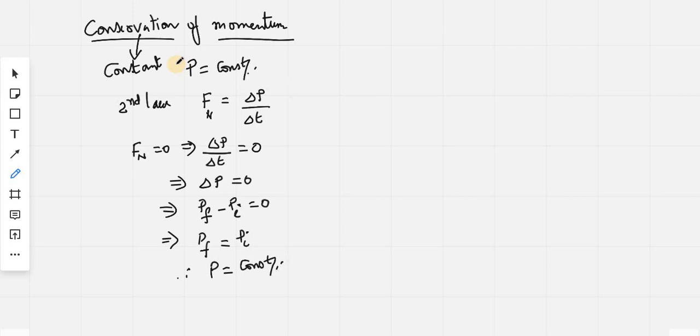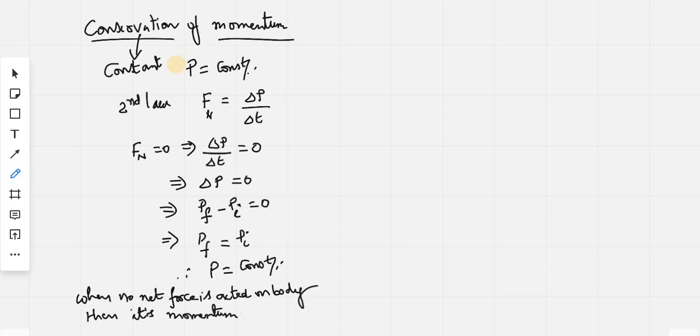So if you want to write a statement, you can write it like this: when no net force acts on a body, then its momentum remains constant. So this is the statement of conservation of momentum.